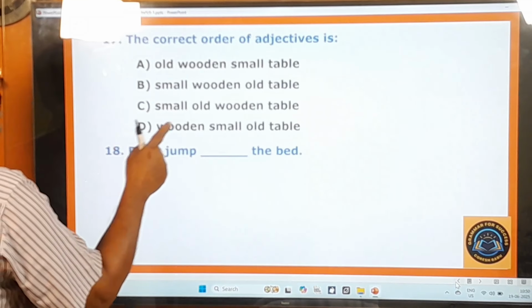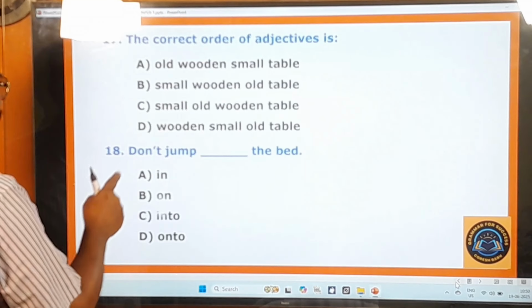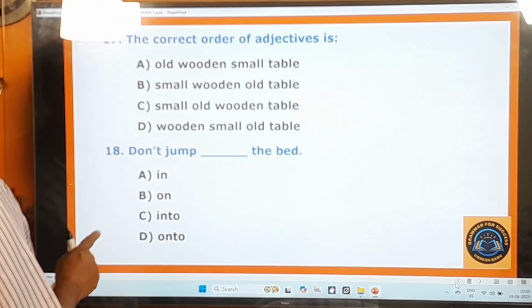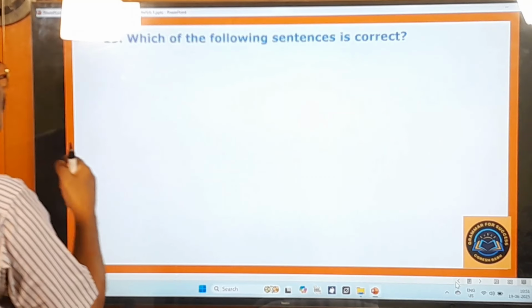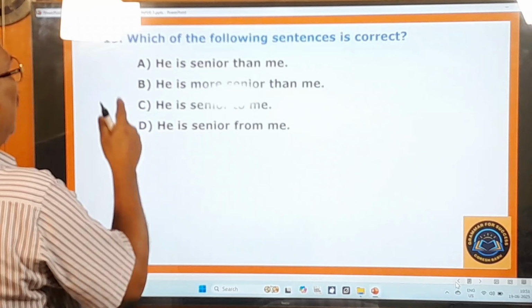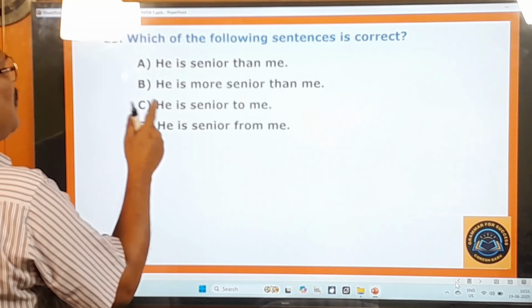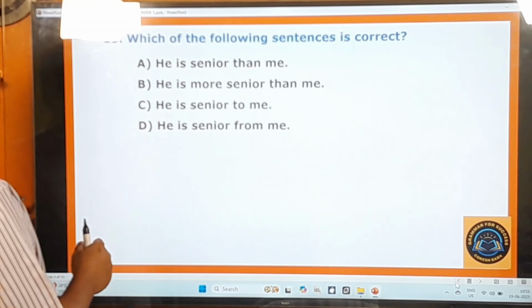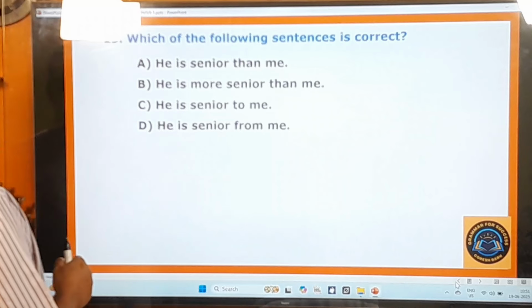18th question. Don't jump dash the bed. In, on, into, onto. 19th question. Which of the following sentences is correct? He is senior than me. He is more senior than me. He is senior to me. He is senior from me.